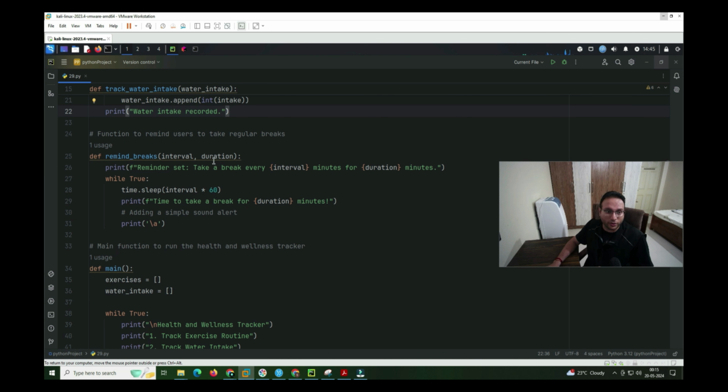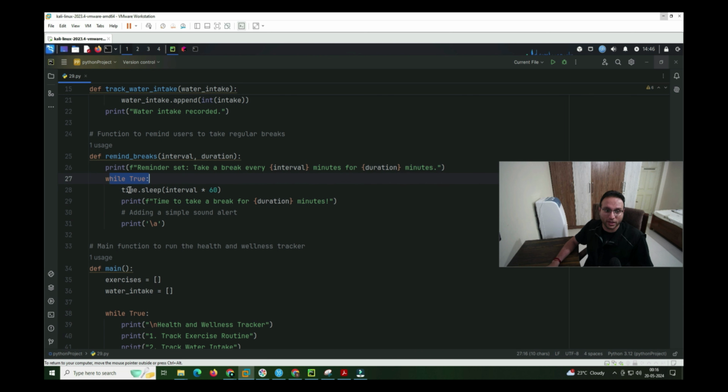Now going to the last function, which we call reminder, where we are mentioning an interval and the duration, and in both cases we are displaying that after an interval, for example, after 30 minutes I'm supposed to take a break, and how long that break is. That duration and interval, which I have already explained, come under these things to be displayed.